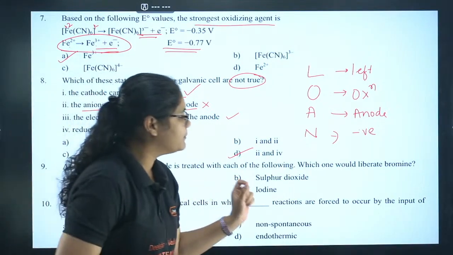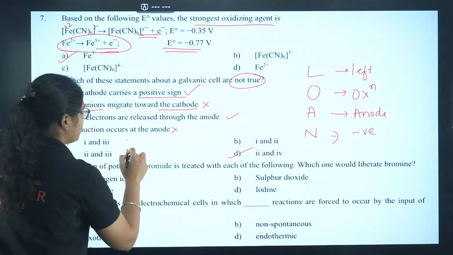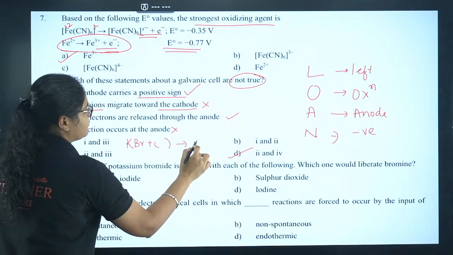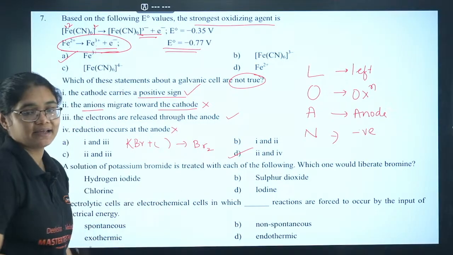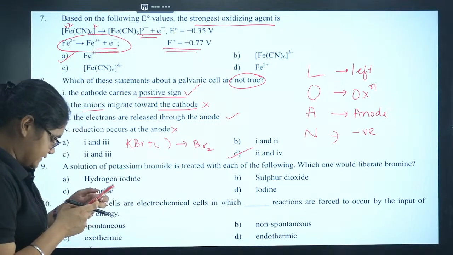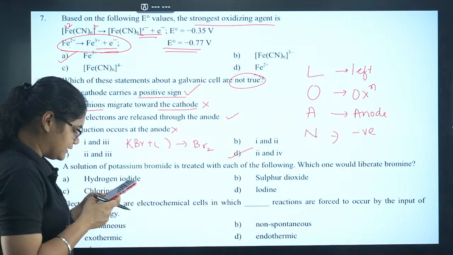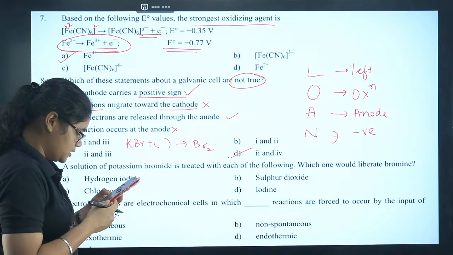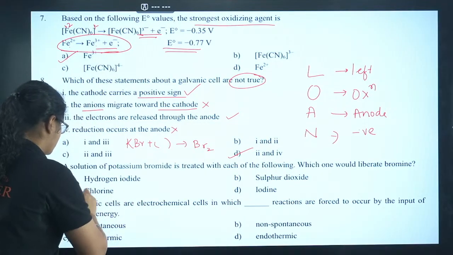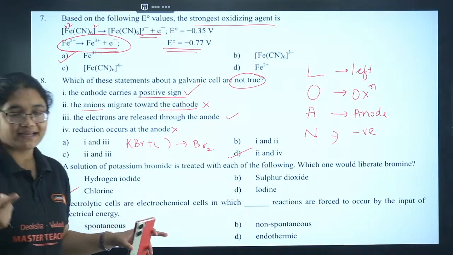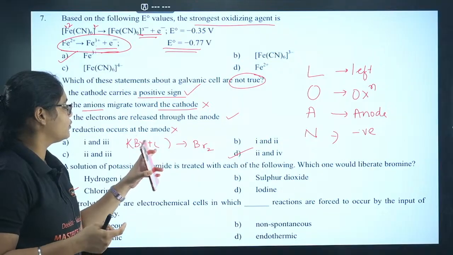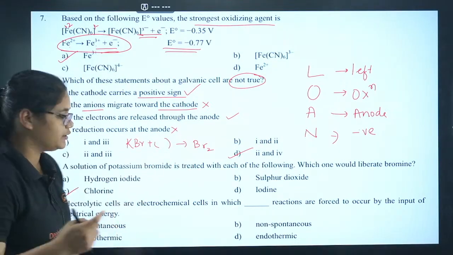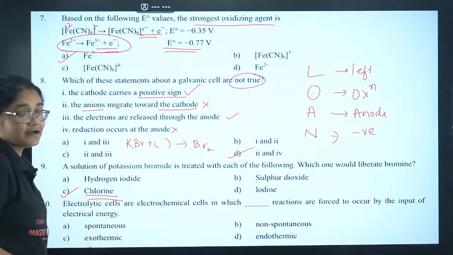Next question, a solution of KBr is treated with each of the following. Which one would liberate bromine? Okay, so KBr, if you are reacting with all these options, you will get bromine as one of the products. In which case you will get that? This is a slightly tricky question. Yes, the answer here is chlorine. Okay, chlorine is a stronger oxidizing agent than bromine. So chlorine will oxidize Br minus to bromine and itself it will get reduced. So that is why chlorine is the correct answer here.